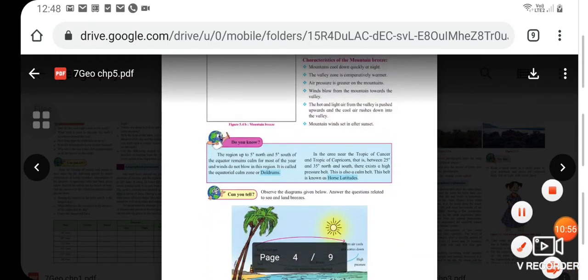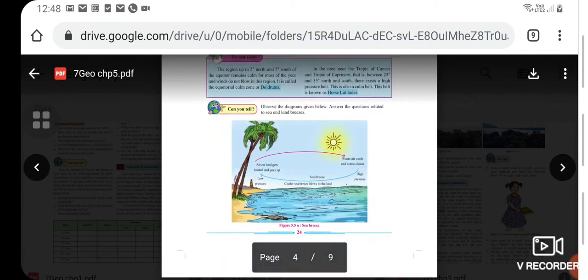Now, do you know the region up to 5 degrees north and 5 degrees south of the equator remains calm for most of the year and winds do not blow in this region, and it is called the equatorial calm zone or doldrums. In the area near the Tropic of Cancer and Tropic of Capricorn, that is between 25 degrees and 35 degrees north and south, there exists a high pressure belt. This is also called a calm belt.